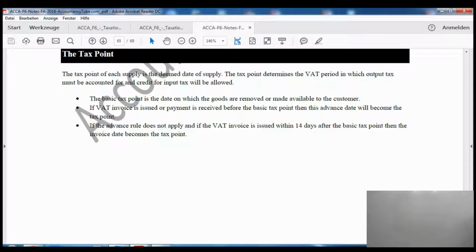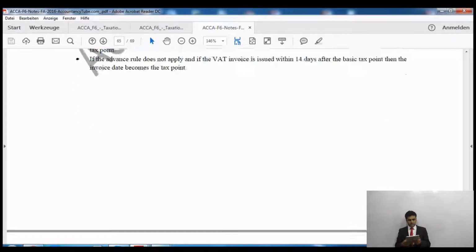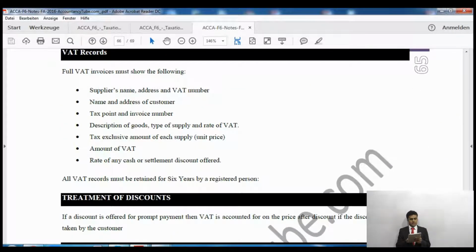Right then, VAT records. Now this is information which you can find on the VAT invoice of the business, and it is very, very important for F6 again, because the examiner has examined in a couple of previous exam sittings that tell me what information you can find on a VAT invoice. Or the examiner can give you a standard VAT invoice and ask you to tell any mistakes in this VAT invoice, any additions that need to be made, which information is omitted from this VAT invoice, then you will have to tell them.